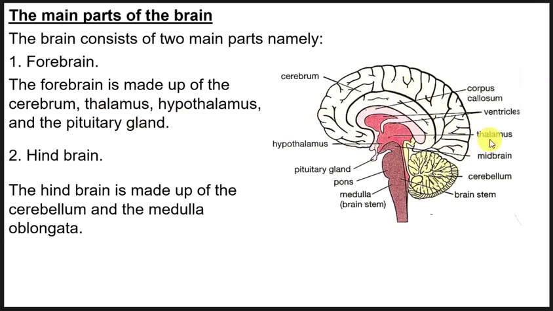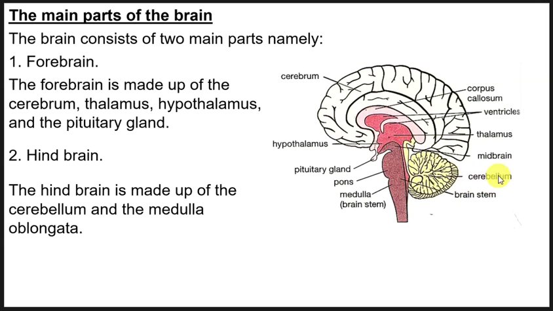Then the hypothalamus is down below the thalamus here. Then we have the pituitary gland, which is this protruding part here. Then when we come to the hindbrain, which is this part here, the hindbrain consists of the cerebellum.